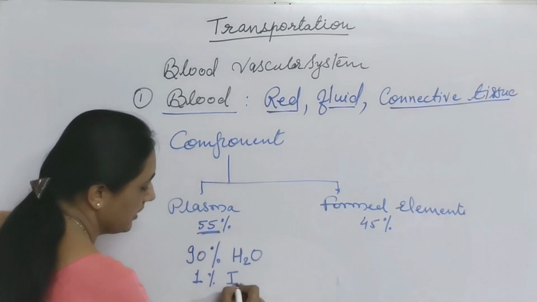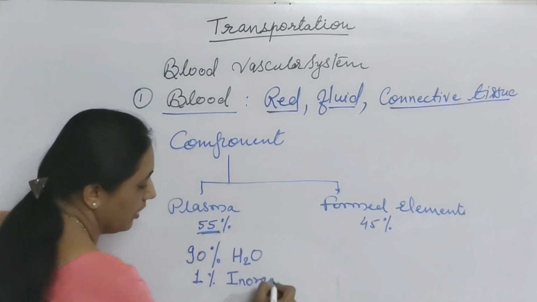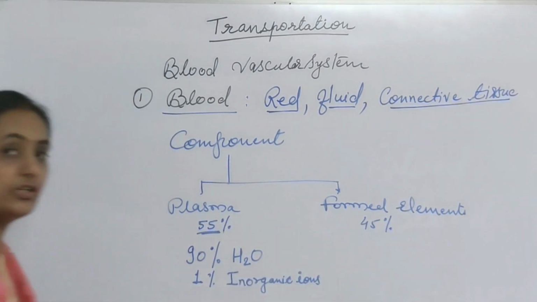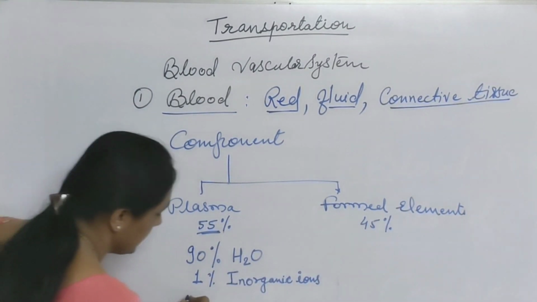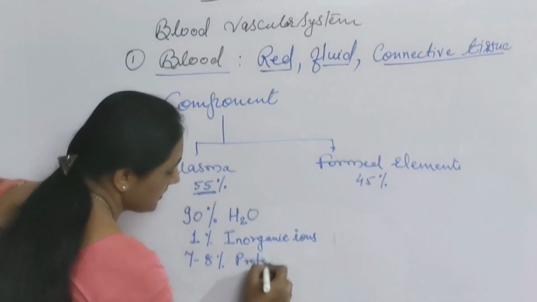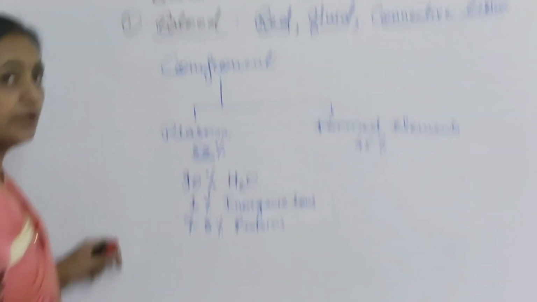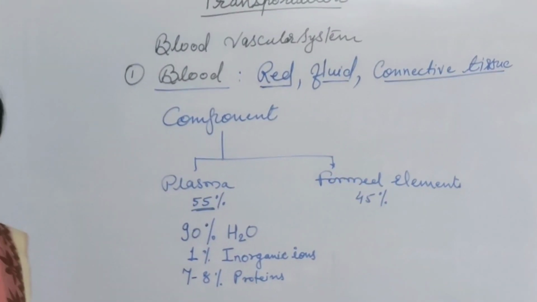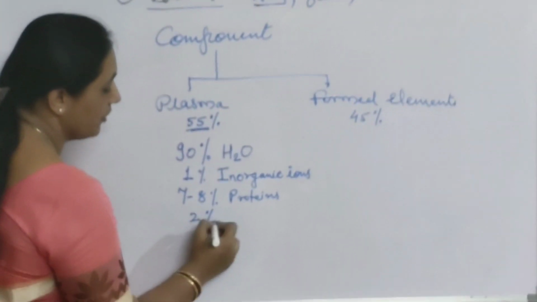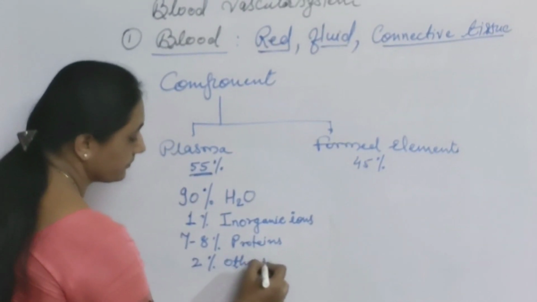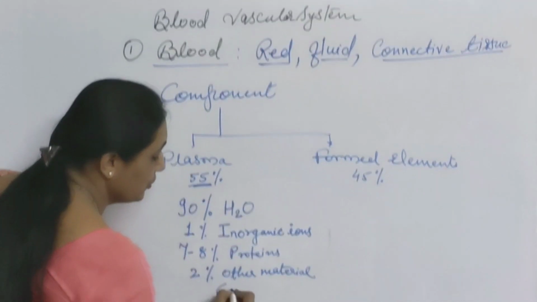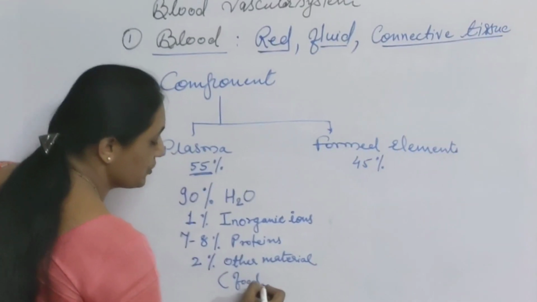1% inorganic ions are present. 7 to 8% proteins. Different proteins are there, including immunoglobulin, which helps to improve the immune system of the body. And 2% other material. In this other material, a lot of things are there, like nutritive food material, digested nutritive food material.